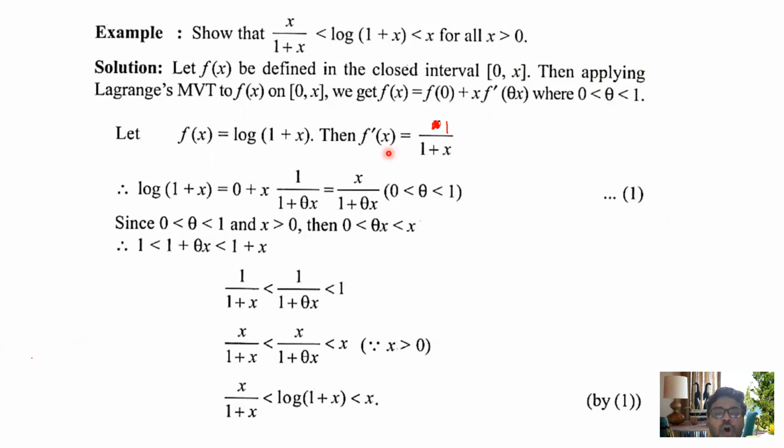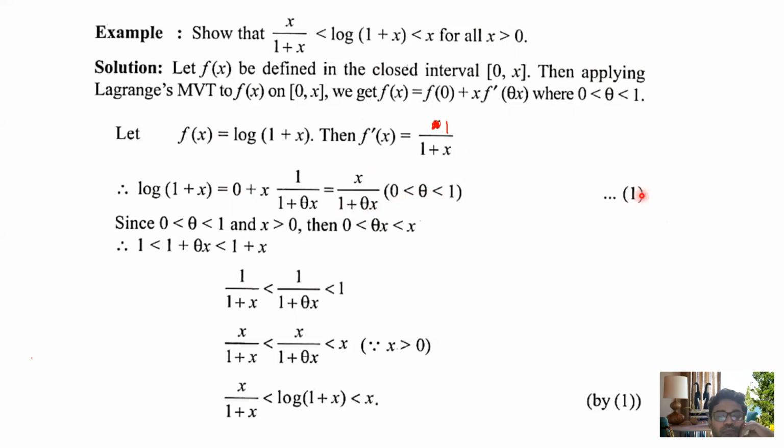Now you substitute all these values into this relation. f(x) equals log of 1 plus x, plus 0, because if I put x equals 0, that is log 1 equals 0, plus x f dash(theta x), and f dash(theta x) is equal to 1 by 1 plus theta x. After simplification, what you have is log of 1 plus x equals x by 1 plus theta x, where theta lies between 0 and 1.